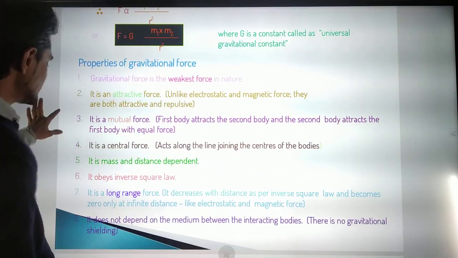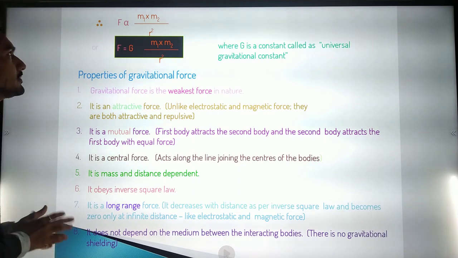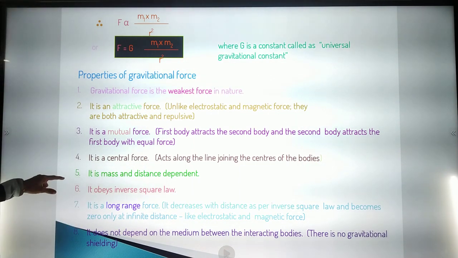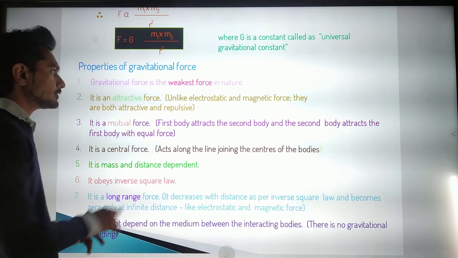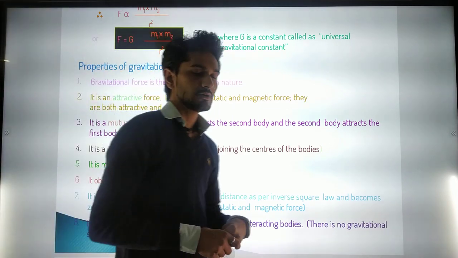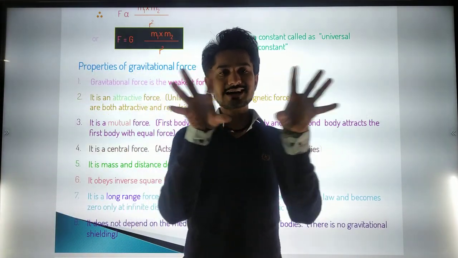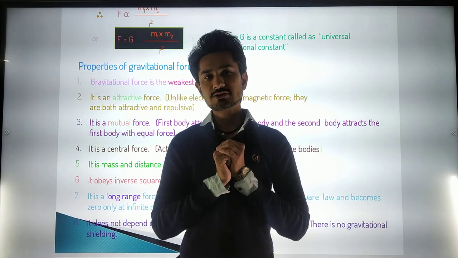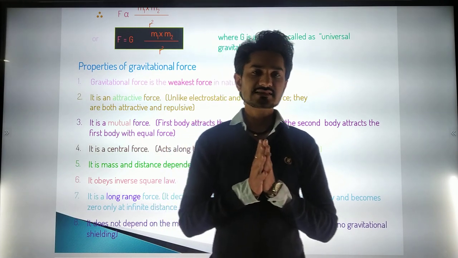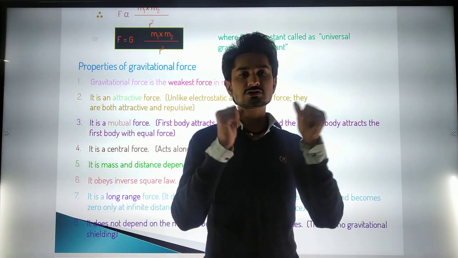See, all these things we have already studied in the previous lecture, where we studied the gravitational force. See, here is one important point. The gravitational force is the weakest force in nature. Because if you think clearly, the bodies are experiencing a gravitational force towards each other, but our earth's surface has a much greater gravitational force, that's why they do not come closer to each other.